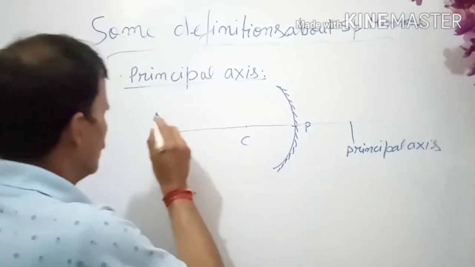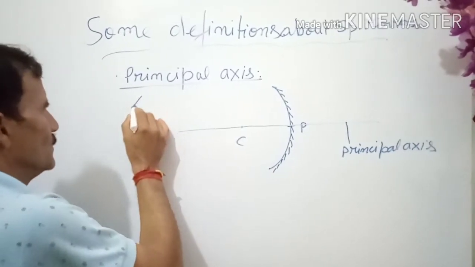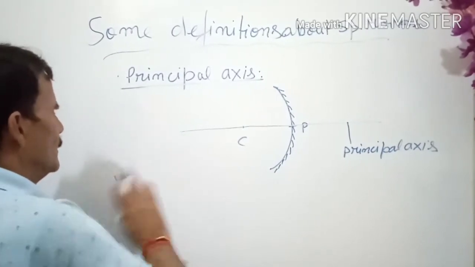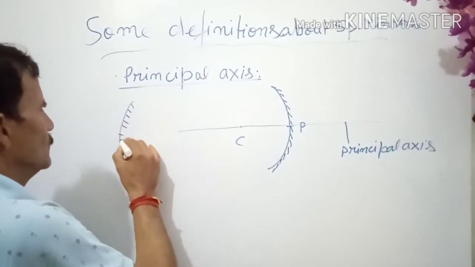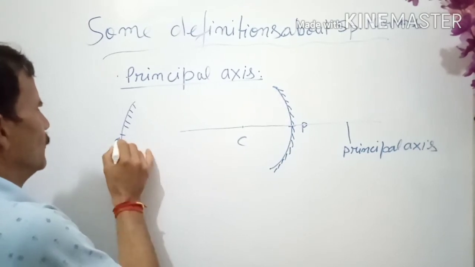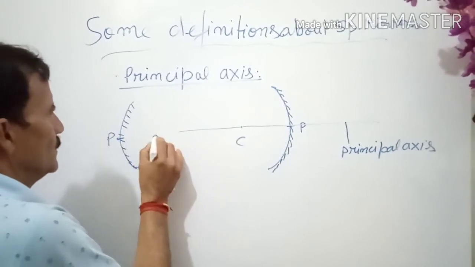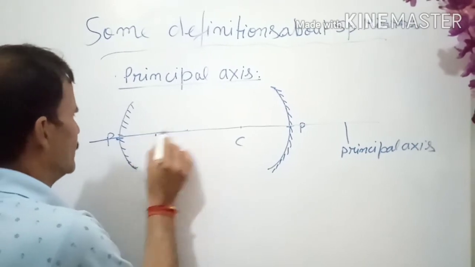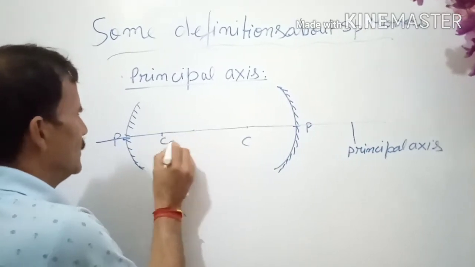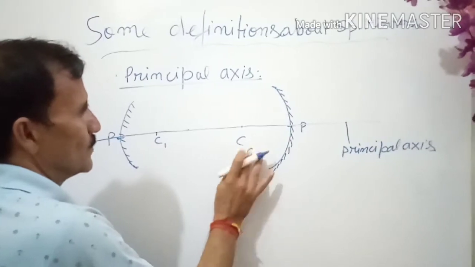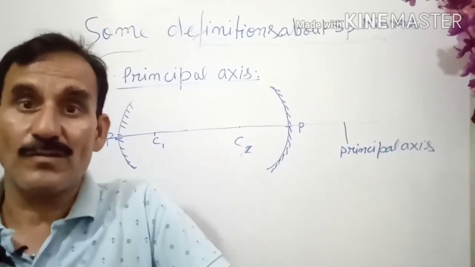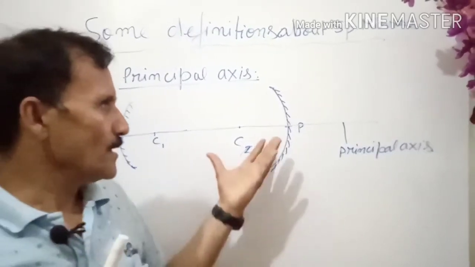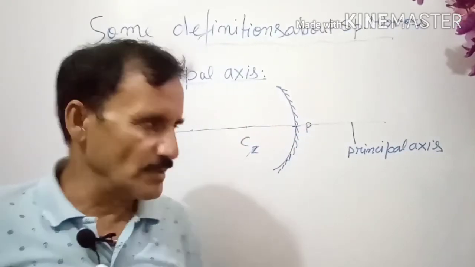In the case of a convex mirror, suppose we are taking a convex mirror, here is the pole, the middle point, and here is the center. So it is always C1, C2, suppose we are writing. So you can define the principal axis also. Figures are equally important here. You can get all the definitions by learning the figures.